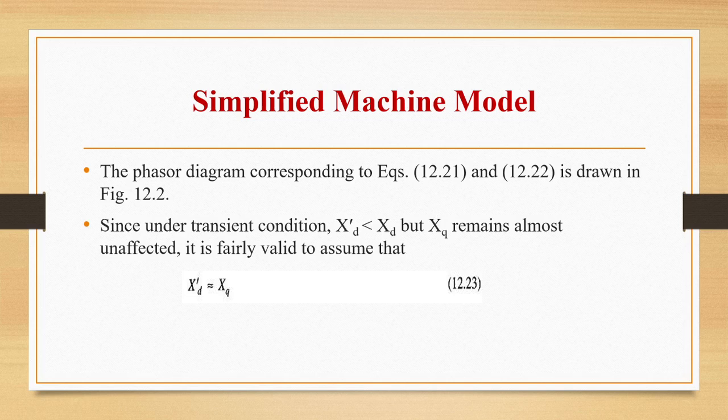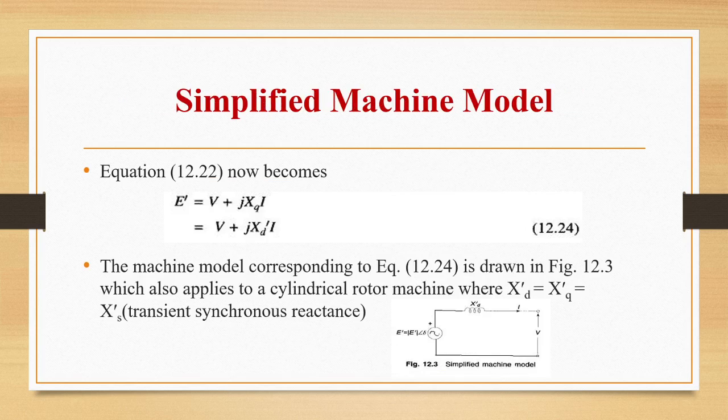Since under transient conditions Xd' is less than Xd but Xq remains almost unaffected, we can assume that Xd' is nearly equal to Xq. Now our equation becomes E' = V + jXqI or V + jXd'I.